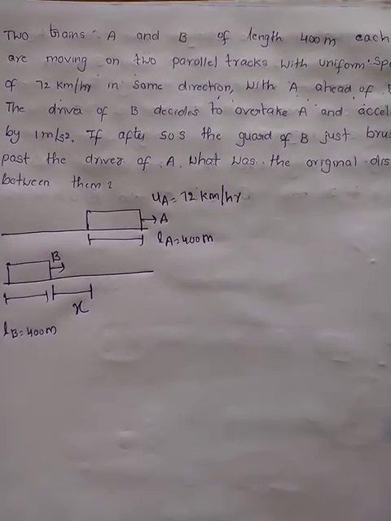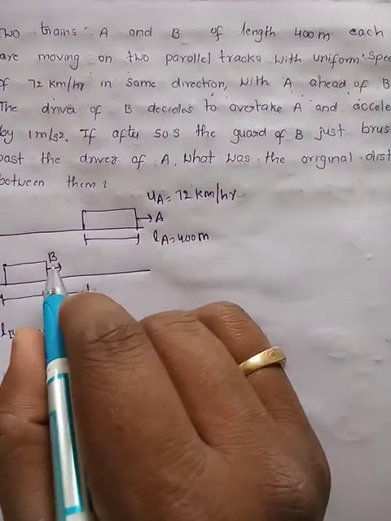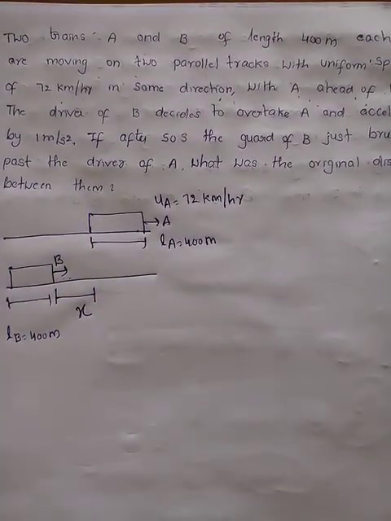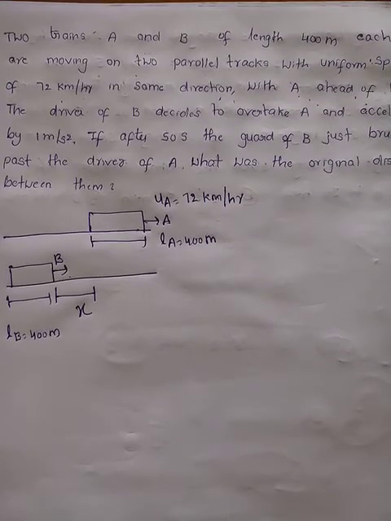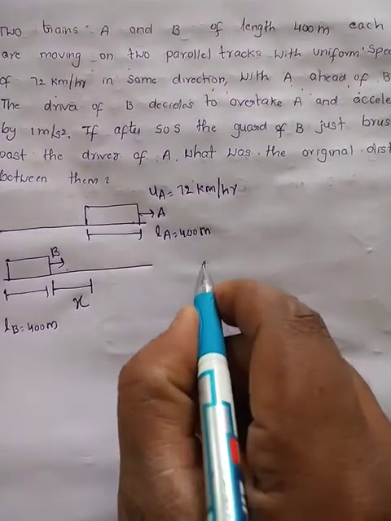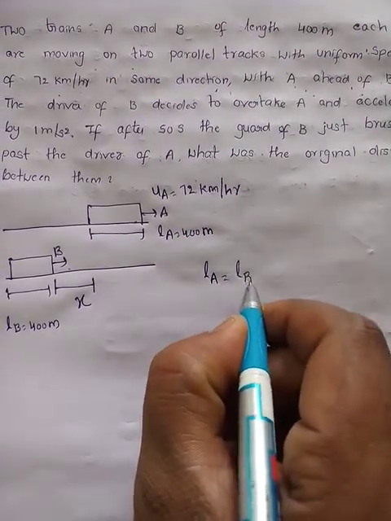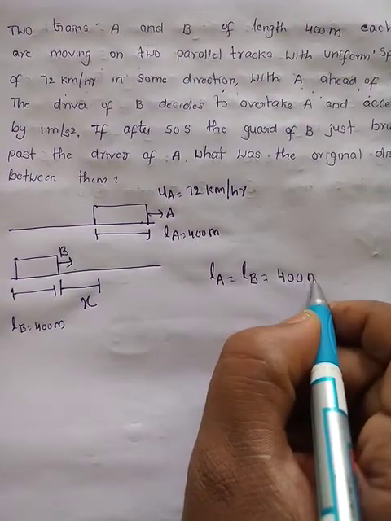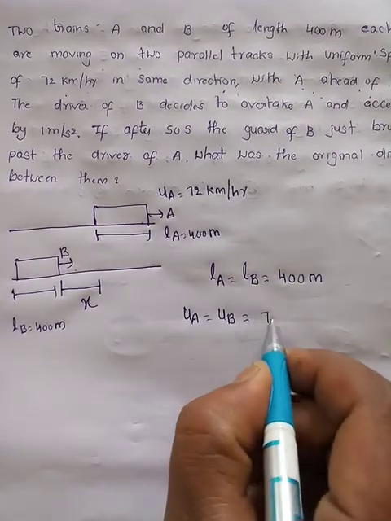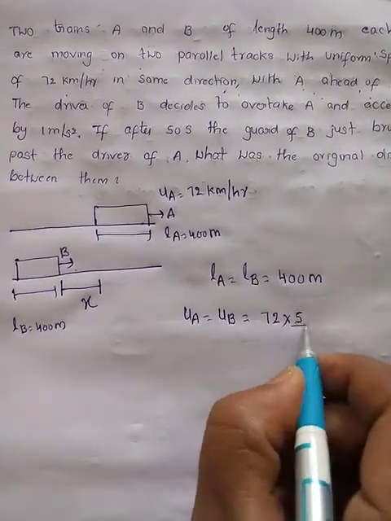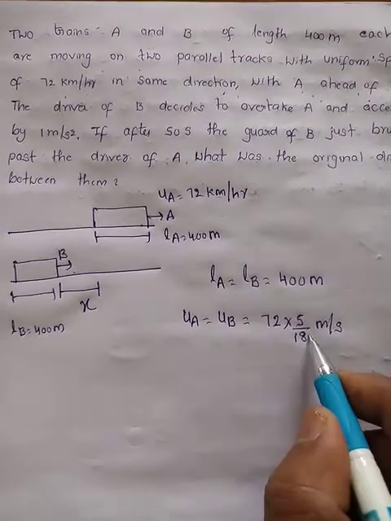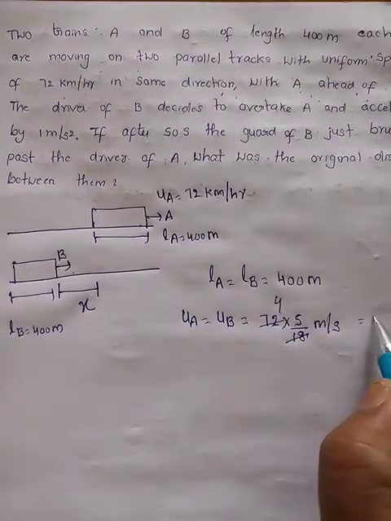Now both are moving with uniform speed. A is ahead of B, and B decides to overtake A. To overtake, what will we do? We should accelerate. The length of train A and train B is 400 meters each. Both are moving with the same speed, 72 km per hour. We have to convert into meter per second by multiplying with 5 by 18. 18 fours are how much?